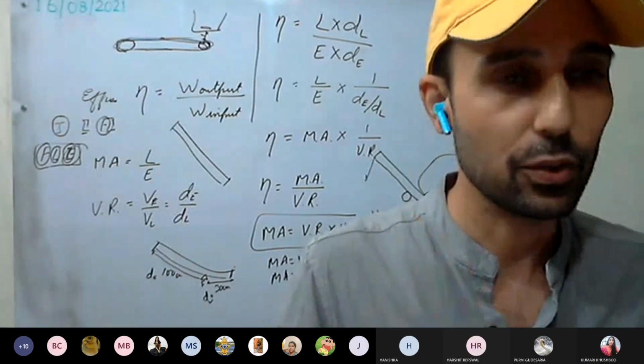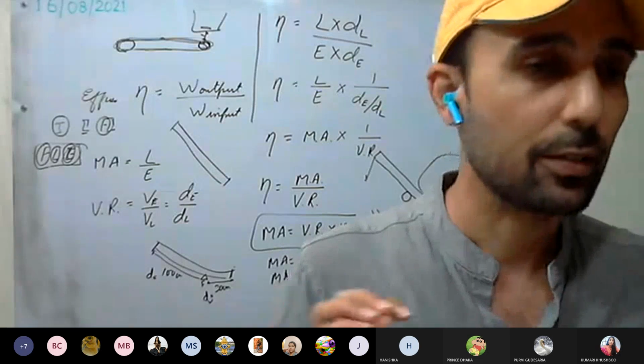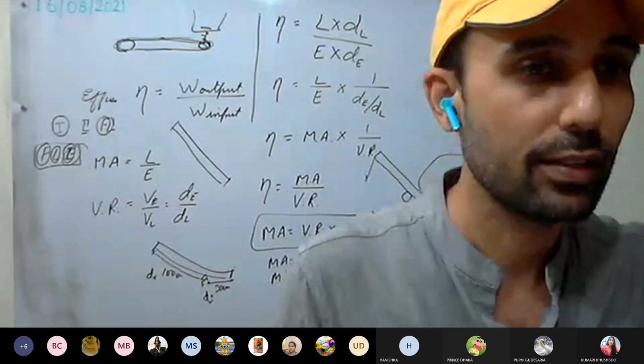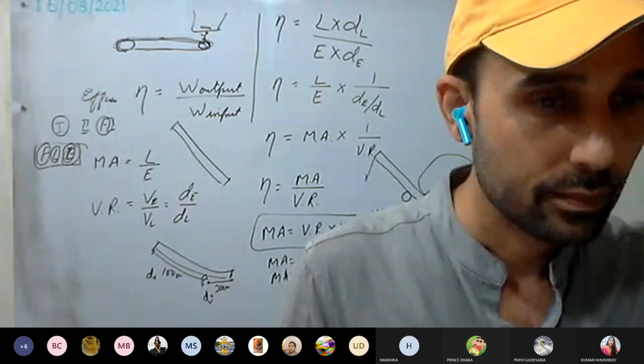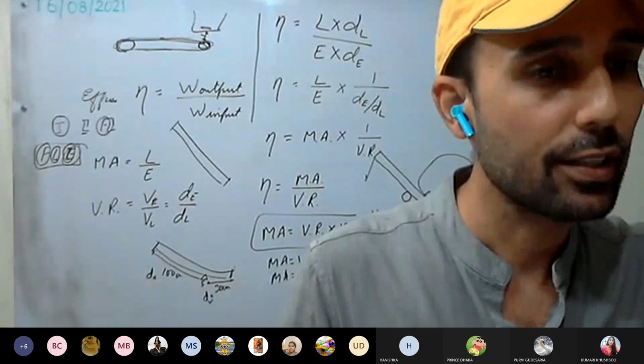Always remember, sir, mechanical advantage, it has no unit. This velocity ratio, it has no unit as well. Eta, that is efficiency, no unit.